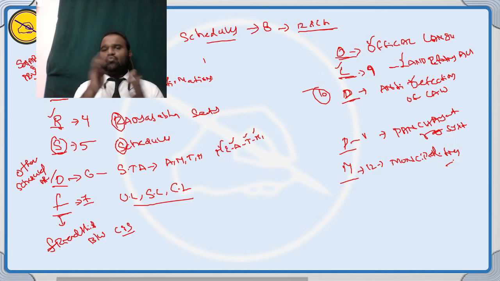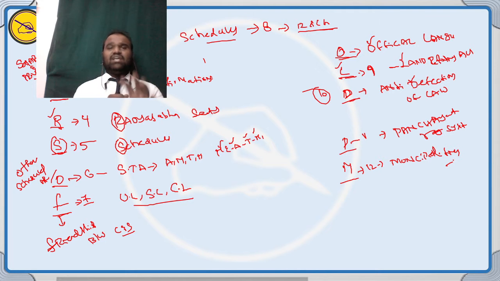And Old Prime Minister, OLDPM. O for official languages. L for Land Reforms Act in India. D, Anti-Defection Law. What is anti-defection law?